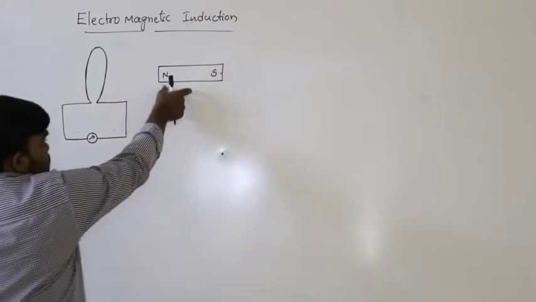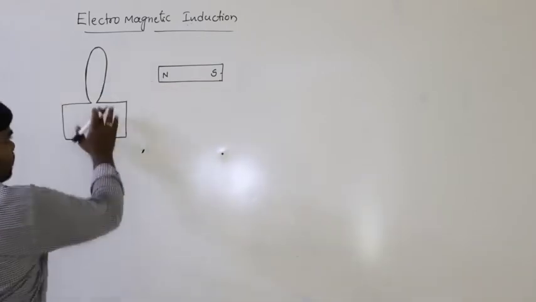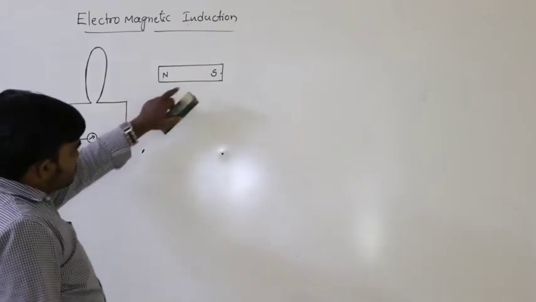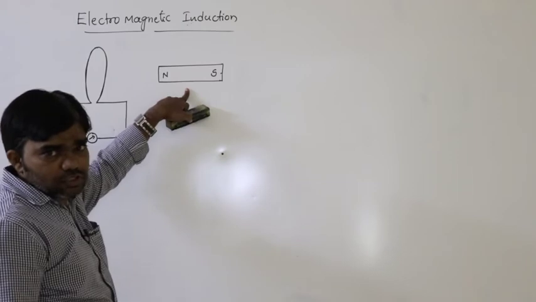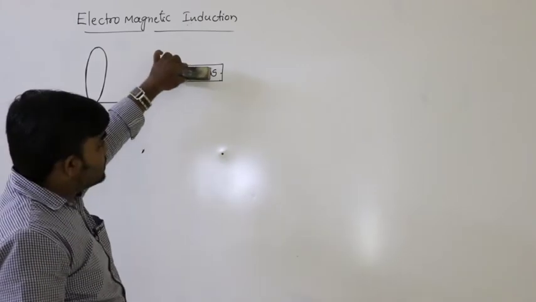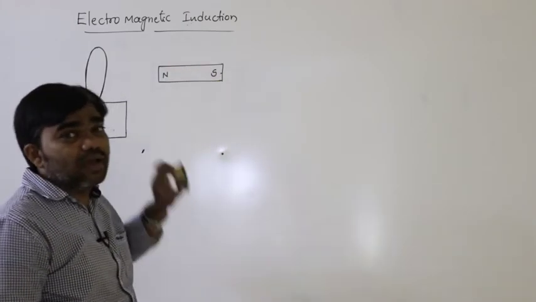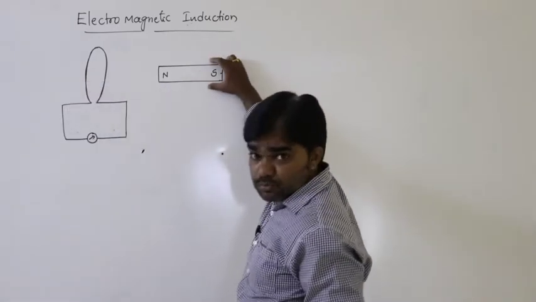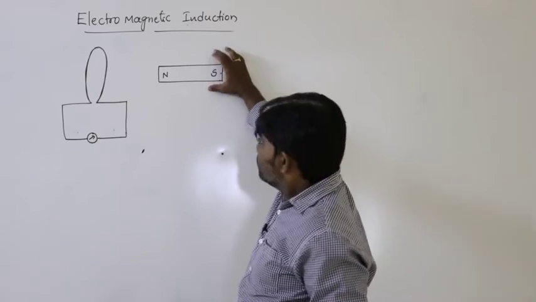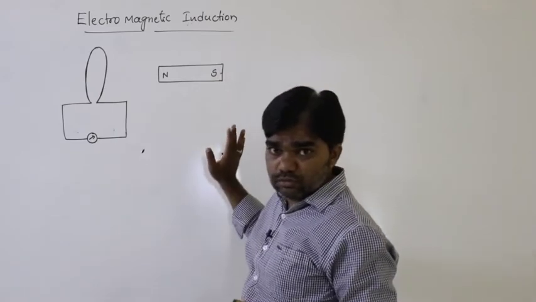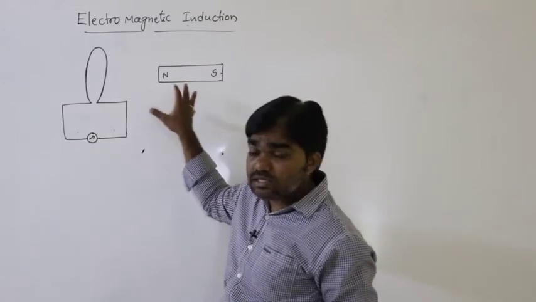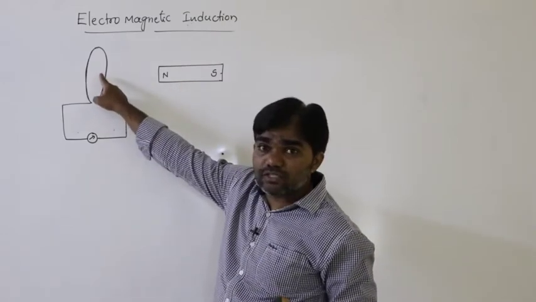If the magnet is at rest, the magnet is not in motion, so a constant magnetic field is linked with this coil.